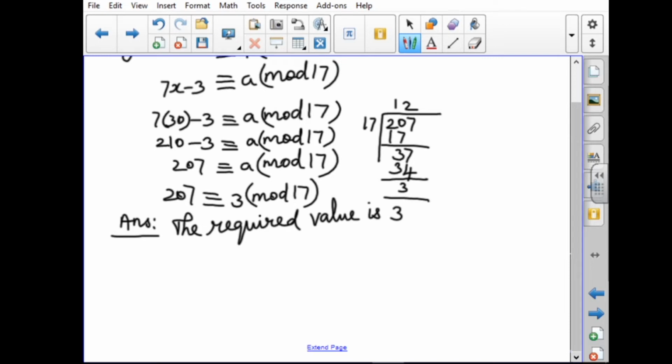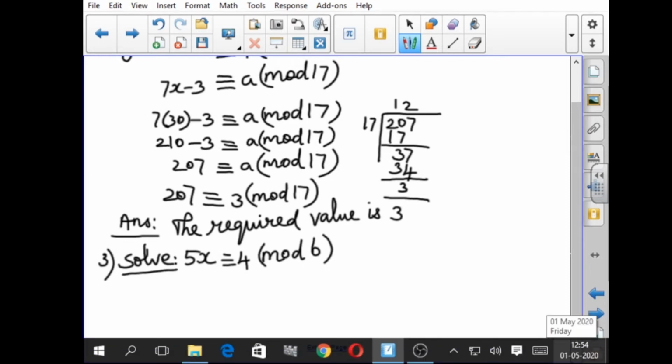Next, third sum. The question is solve 5x is congruent to 4 mod 6. This is the modulus equation, so it has infinitely many solutions. Here they asked to solve, whereas in the first subdivision they asked for the least positive value.